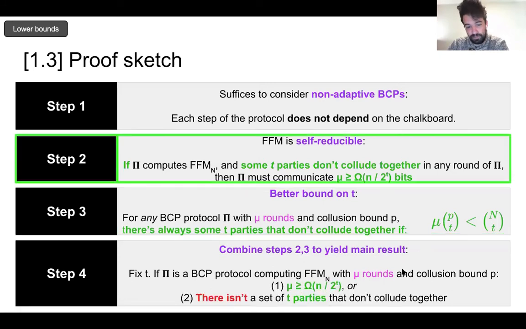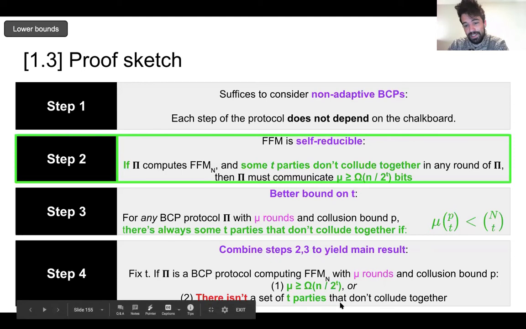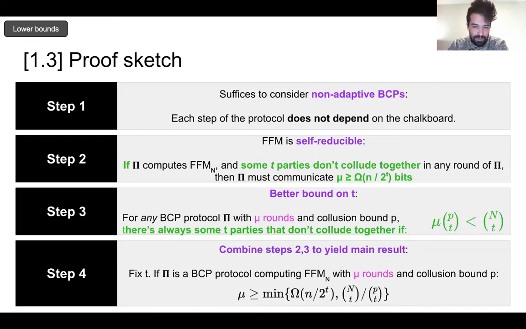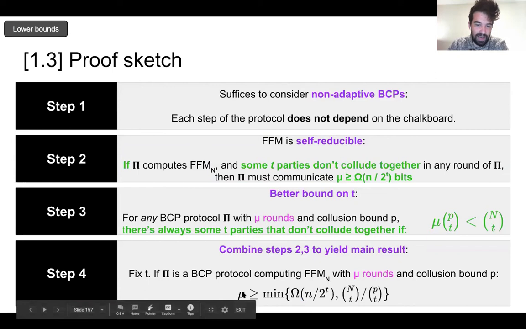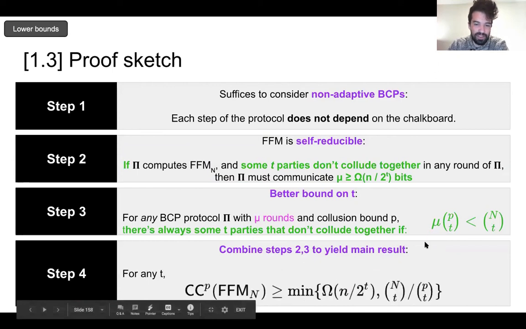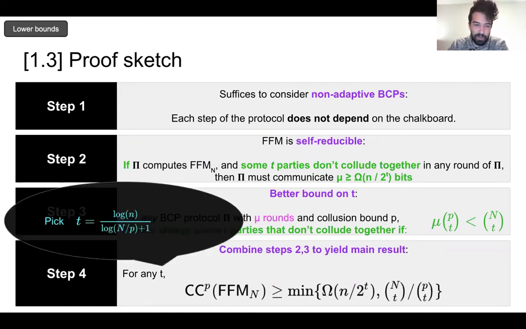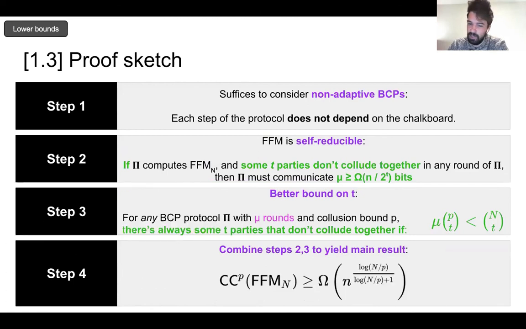Because this is saying there isn't a set of T parties. And so we can just combine these with a min statement, right? And this mu is exact, we made no assumptions on pi, so this mu is exactly the communication complexity of BCPs. And now all we need to do is just pick a good T. Trust me, that's a good one. And it immediately gives our result.